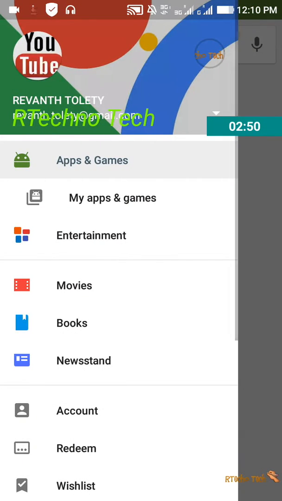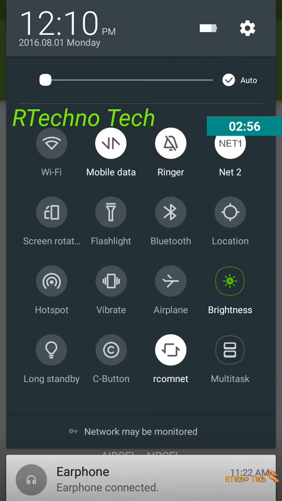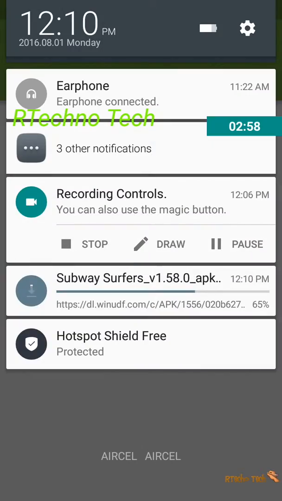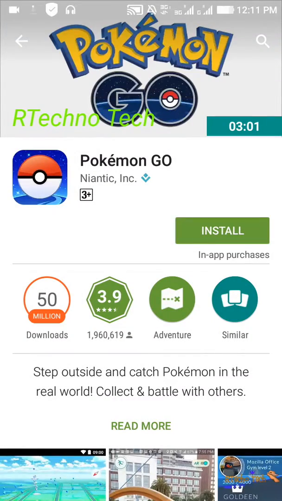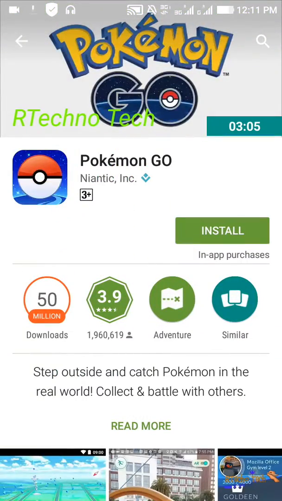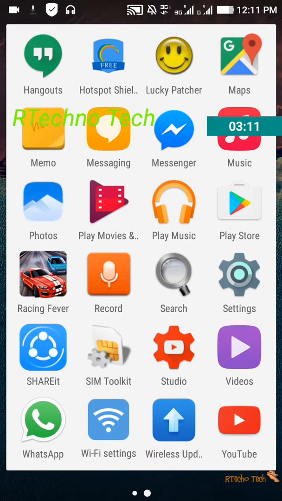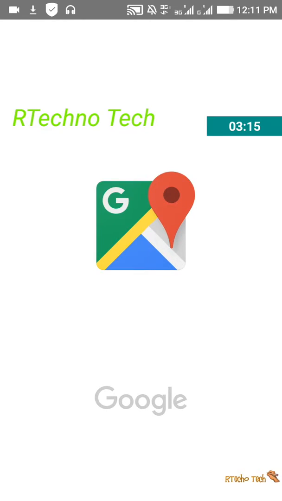I've already opened it. So, my apps and games, and now this is Pokemon Go. Actually, I don't live in the United States. I live in Hyderabad, in the state of Telangana.